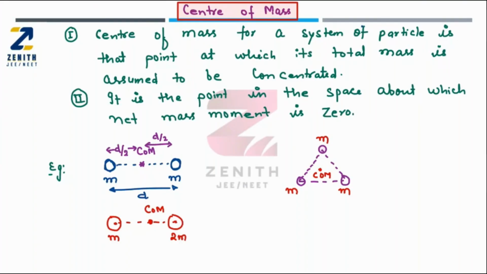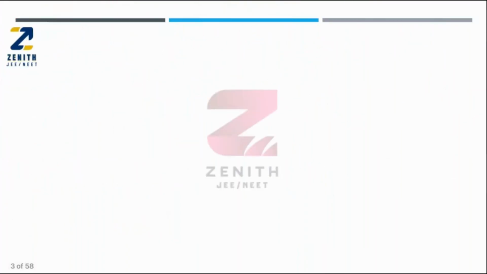So try to understand what this term mass moment means. The mass moment is denoted with this particular symbol.